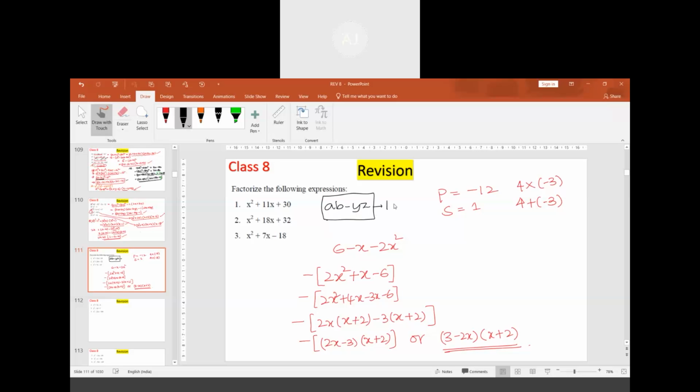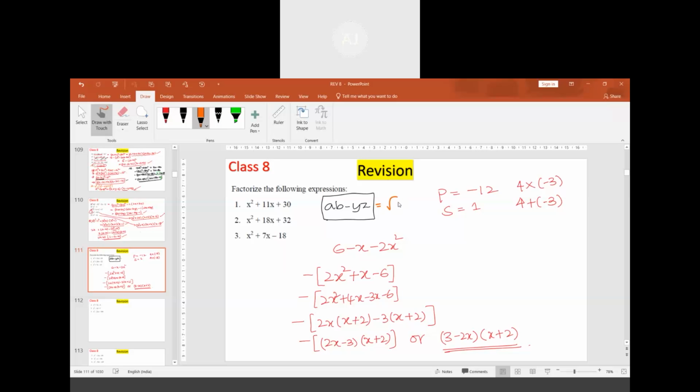At the most, it can be written as root of AB plus root of YZ multiplied to root of AB minus root of YZ. In that way, you can find factors of any number. Sir, is that way possible everywhere, sir?